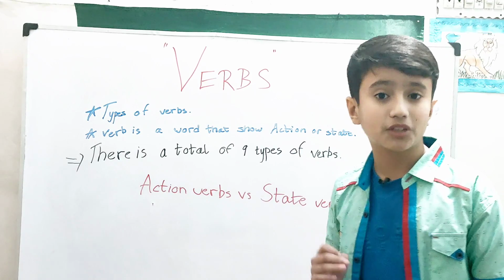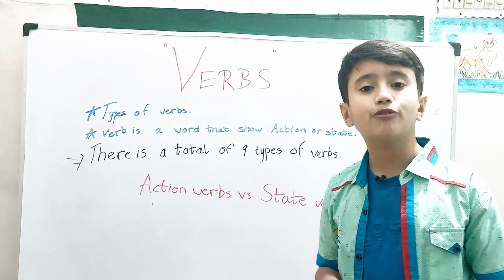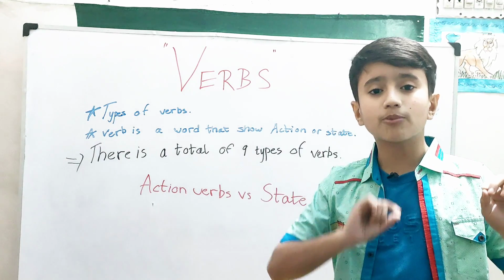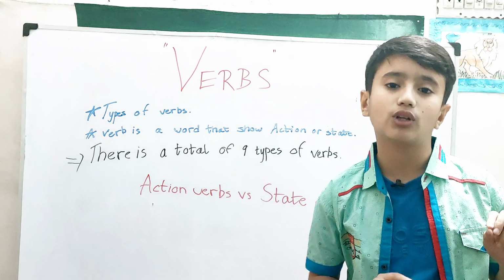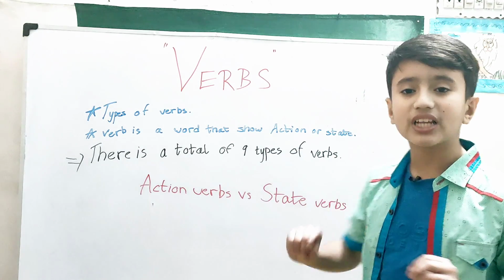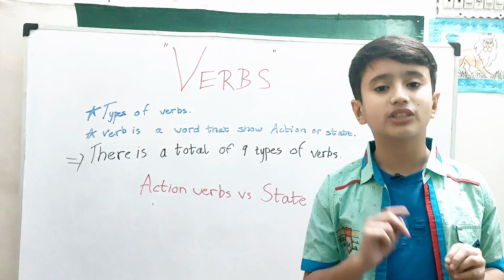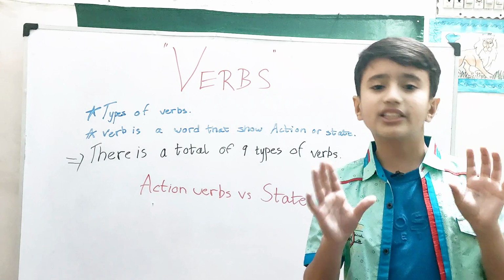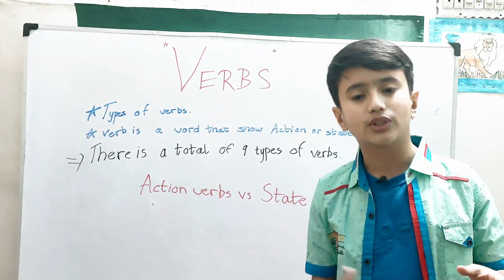State verb is the most confusing actually. Lots of people get confused with auxiliary verbs. Sometimes when we say is, am, are, it is used as an auxiliary verb. Sometimes we use it as a state verb. State verb and auxiliary verb are two very different things. It is up to the usage, how you use it.